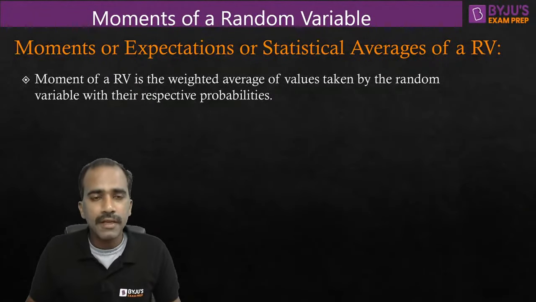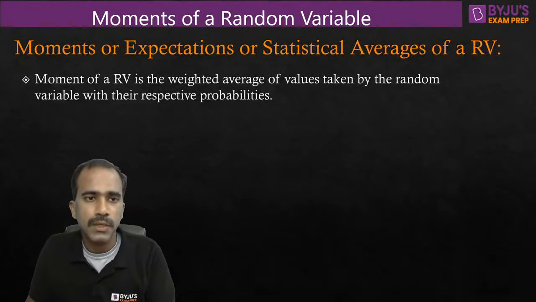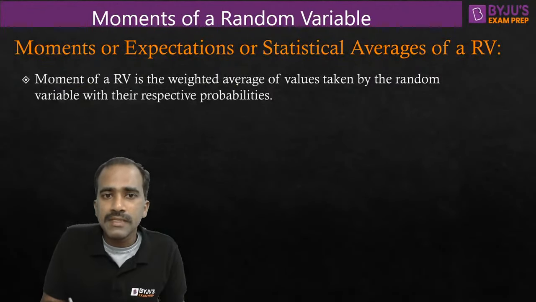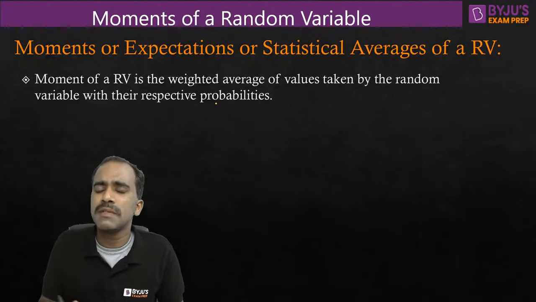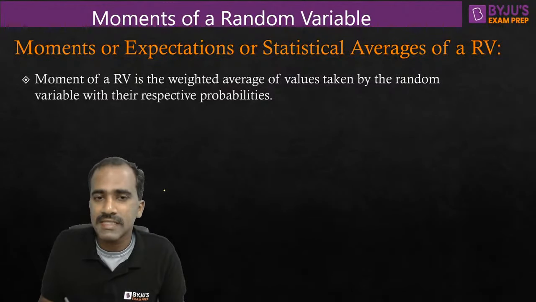So observe carefully. I'll explain in detail what is the meaning of this, what are the properties of moments, and we'll solve some questions as well. So moment of a random variable is the weighted average of values taken by the random variable, and we weigh them with respect to their probabilities. Or simply we can say it is statistics also.